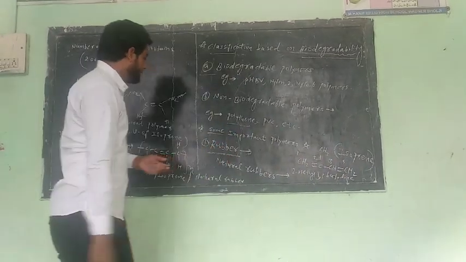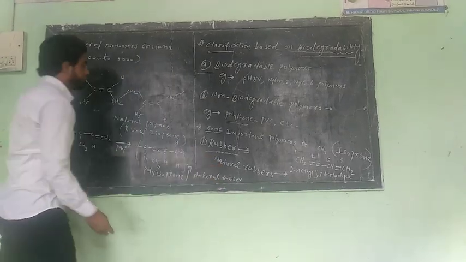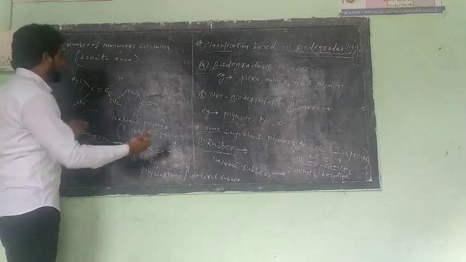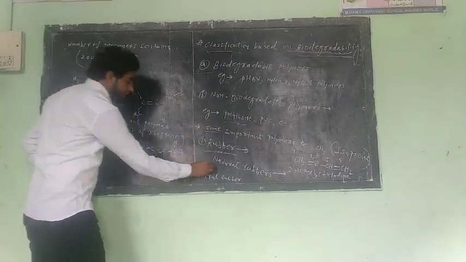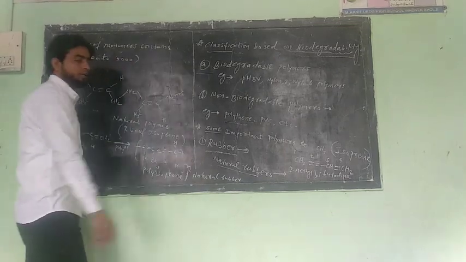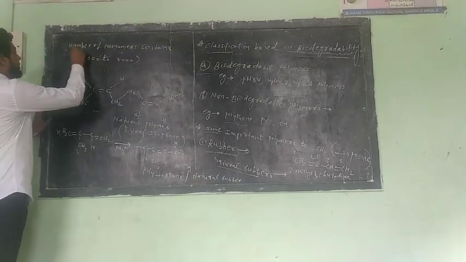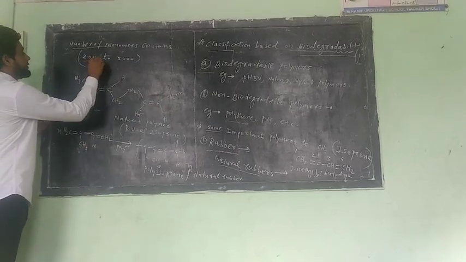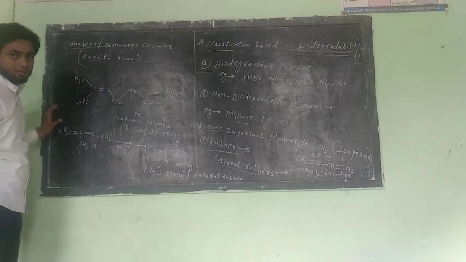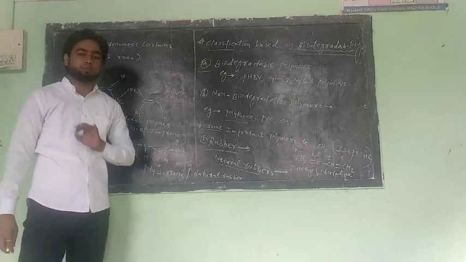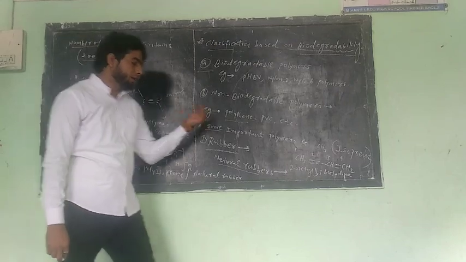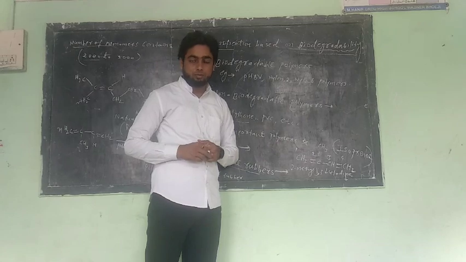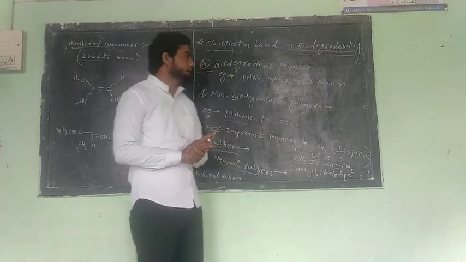Clear? Okay. Now natural rubber has different properties and different explanation. The structure of natural rubber or polyisoprene contains 2000 to 5000 monomer units of isoprene. It means natural rubber is prepared with the help of 2000 to 5000 isoprene units. Clear?